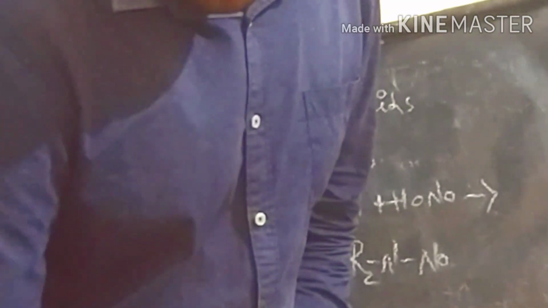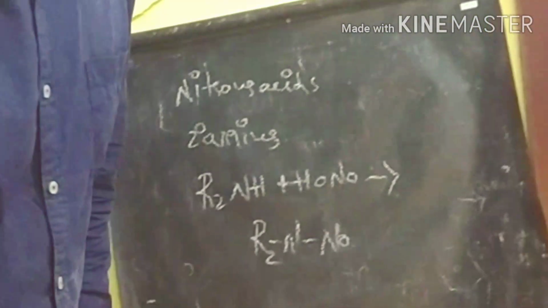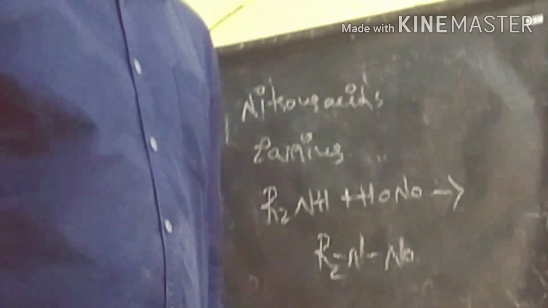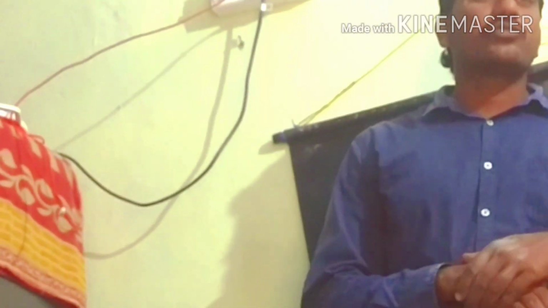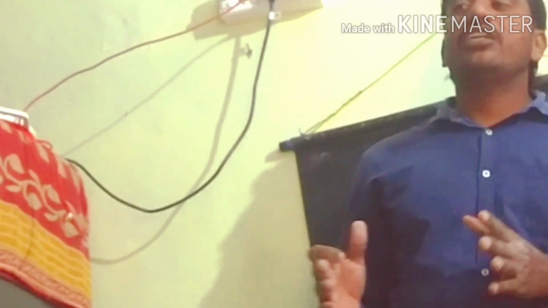Let's discuss the para nitroso test. This is also for aromatic amines reacting with nitrous acid. Next, the bromine water test. This test also identifies aromatic amines: aniline reacts with bromine water to form 2,4,6-tribromoaniline. So these are the distinguishing tests of amines.